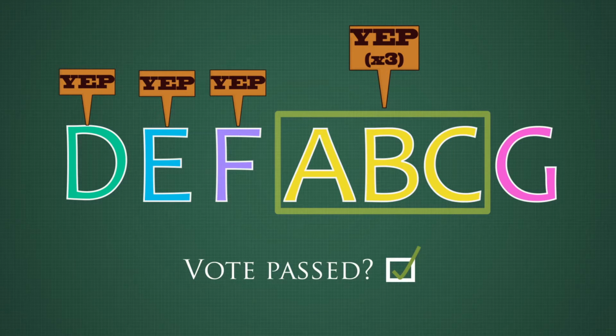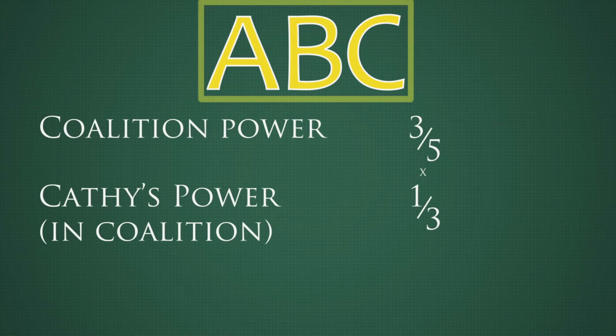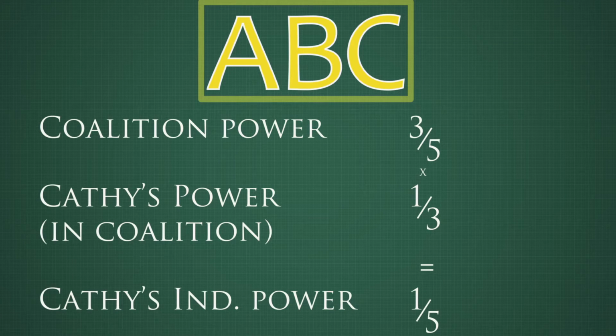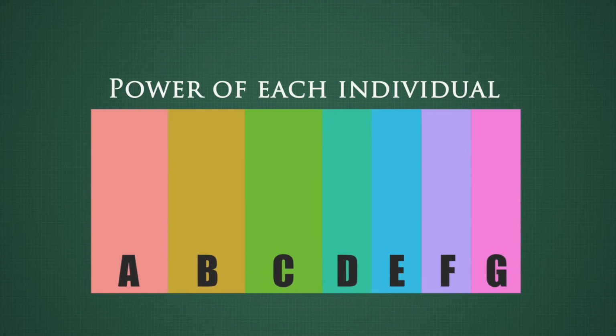A group is more powerful than an individual, but does Kathy increase her individual power? Well, this depends on how the coalition decides their vote. If the coalition is a basic democracy, and a simple majority decides how the whole group will vote, then Kathy has 1/3 of the power within that coalition. Put these numbers together and her individual power is now 1/5. Kathy has actually increased her individual power by joining a coalition.